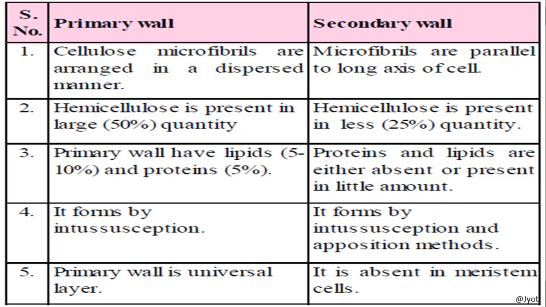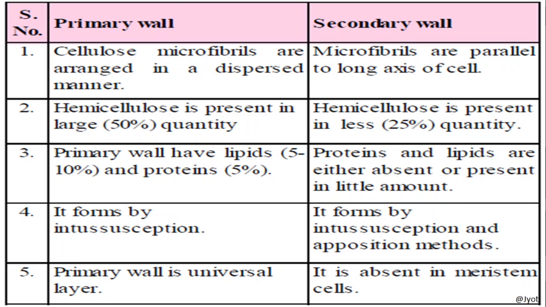Let us first see the composition of both types of cell wall. The primary cell wall is made up of cellulose microfibrils, which are arranged in a dispersed manner. But in secondary cell wall, the microfibrils are parallel to the long axis of the cell.